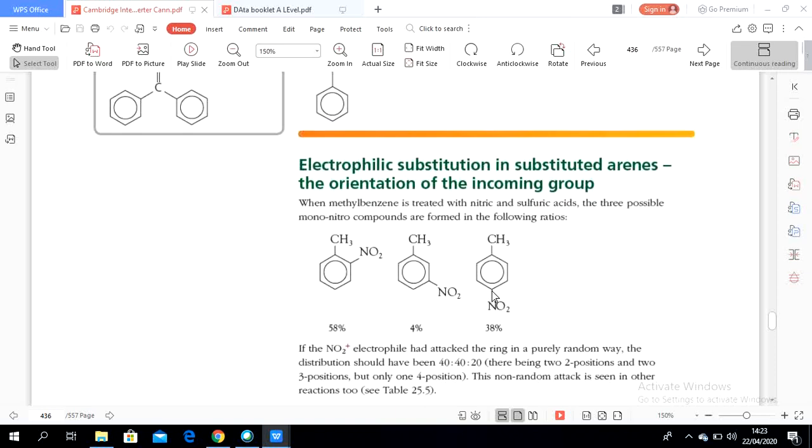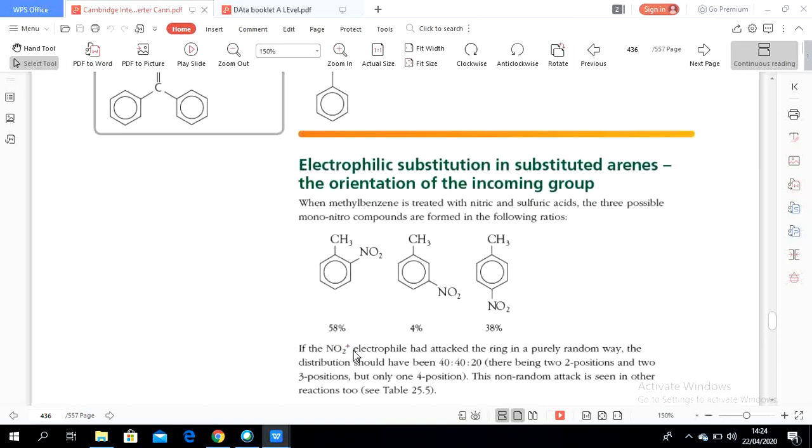So that's the reason here we know that when NO2 reacts with toluene, the products are 58%, 38%, and this one 4%. 4% means less likely to occur, while 58 and 38 are more probable.